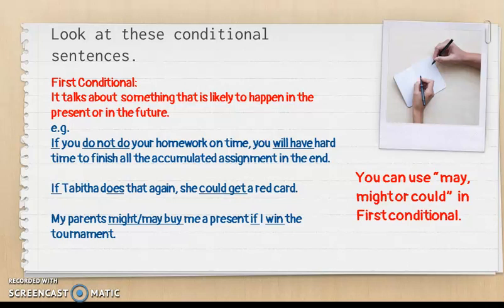And you also notice that may, might, could are used in first conditional. You do not really need to use present tense. May, might, could will indicate probability, possibility, something that is likely to happen in the present or in the future.